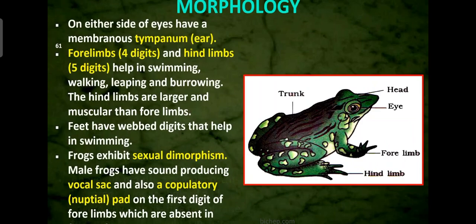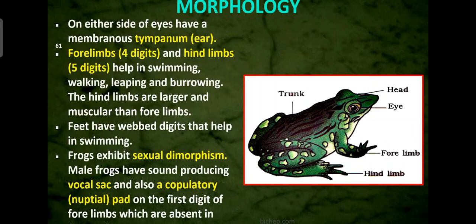Then the frogs exhibit sexual dimorphism. Means what? Externally you can make out which is male and female. Male and female are distinguished, so that is called sexual dimorphism. Male frogs have a sound producing vocal sac and also a copulatory pad on the first digit of forelimbs, which are absent in females.